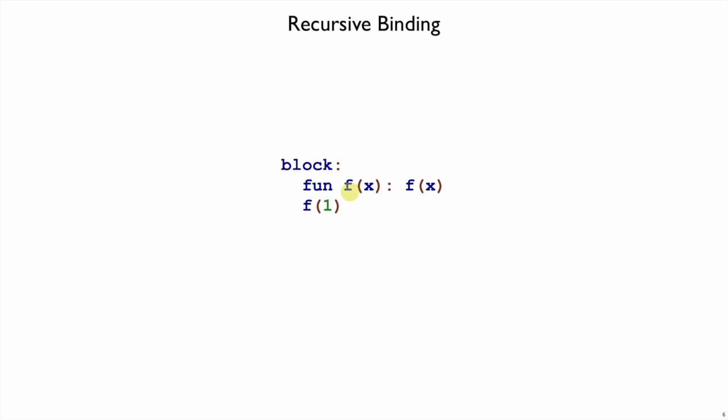In this case, I've defined a function that takes an x, and when we call it with 1, well, we call f with 1, which means that we call f with 1, and so on. This function turns out to be an infinite loop, but I'm going to call that good for our current purposes because it's showing that we can, on the right-hand side of a function definition, refer back to the function that we are defining. We have a kind of recursive binding. And of course, that is useful for writing interp or factorial or other functions. So we're going to view infinite loops as a kind of good capability for recursive binding.